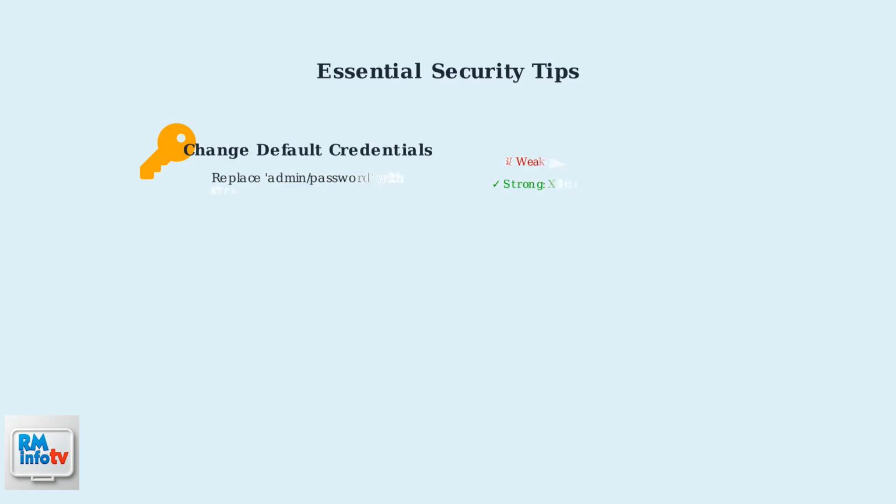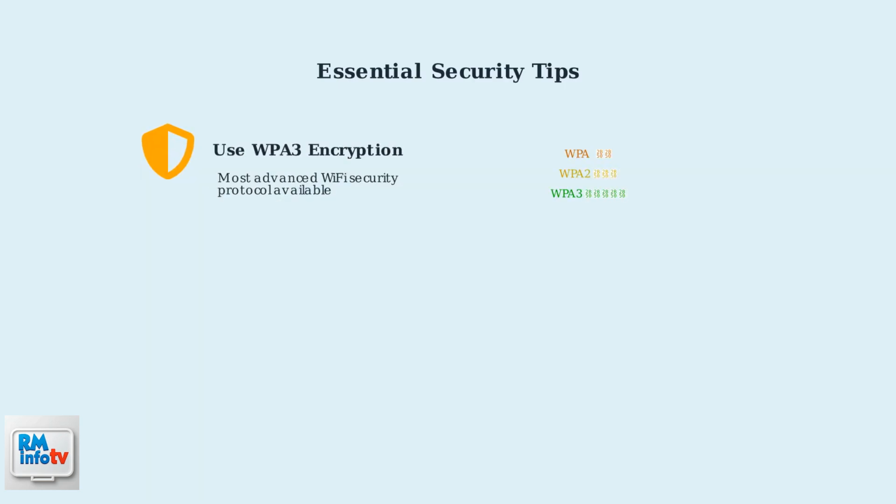Security should be your top priority when managing your Wi-Fi network. The first and most critical step is changing the default username and password to something strong and unique that only you know. Enable WPA3 encryption, which is the most advanced Wi-Fi security protocol available. This provides stronger protection against unauthorized access and keeps your network traffic secure from potential eavesdroppers.